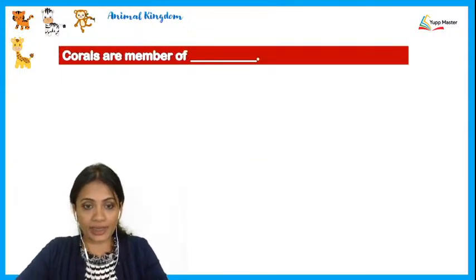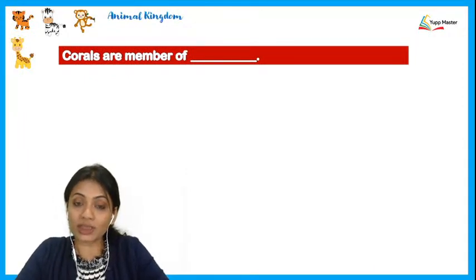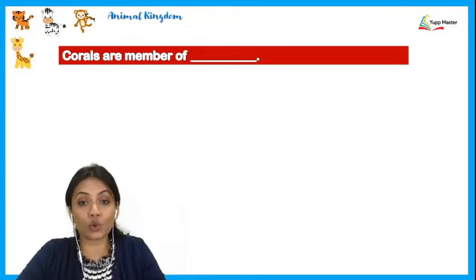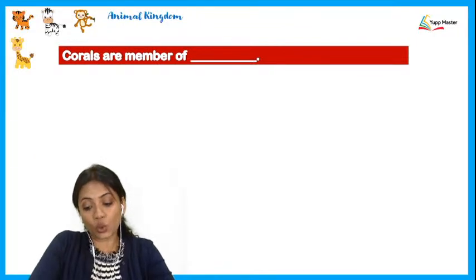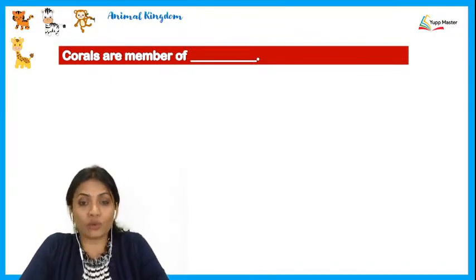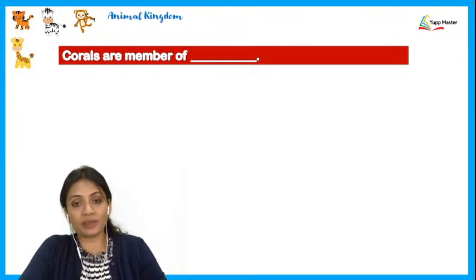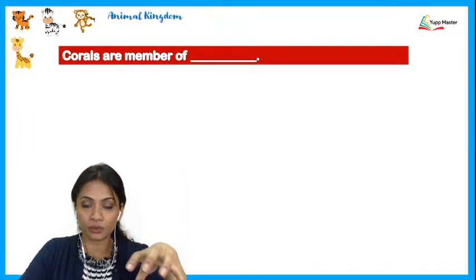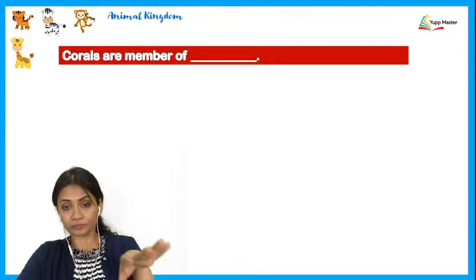Alright. Next, corals are members of, if you remember, I had explained to you that corals are economically useful in so many ways. Whenever corals are found, they are found near the sea coast, the seashores.